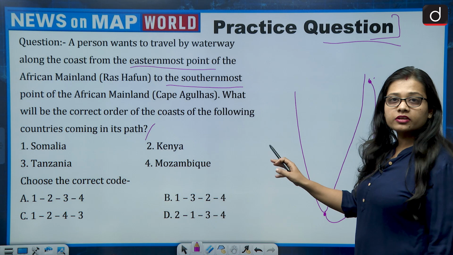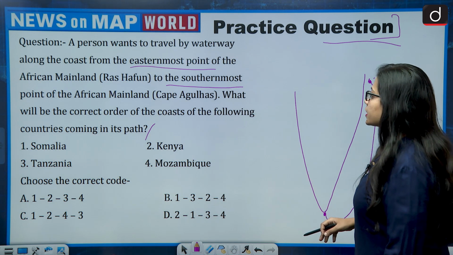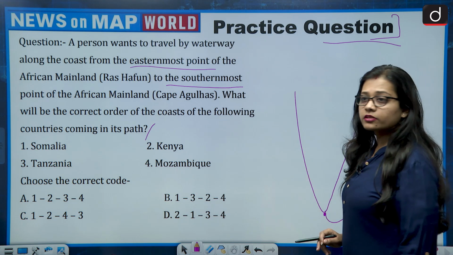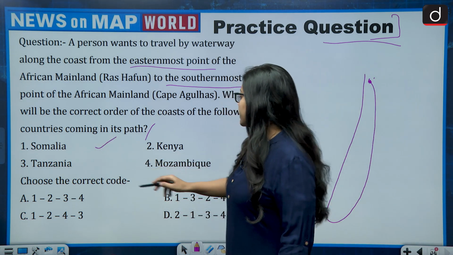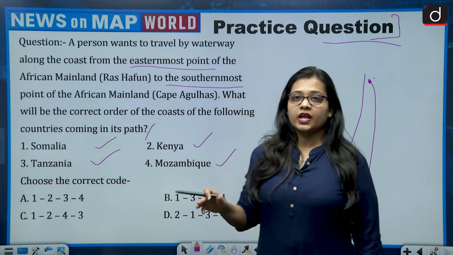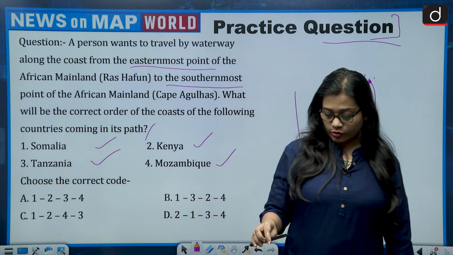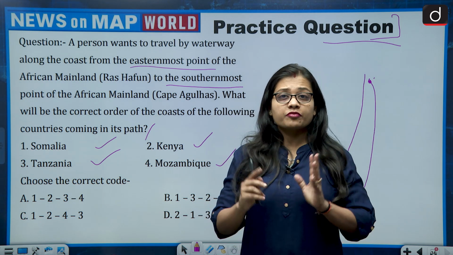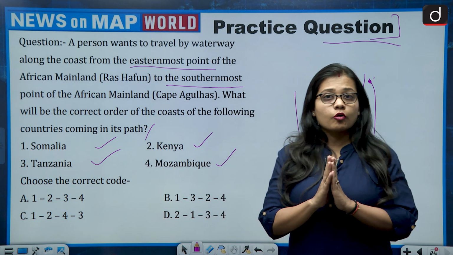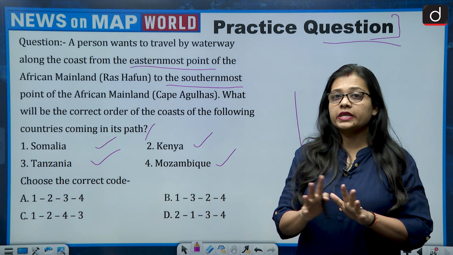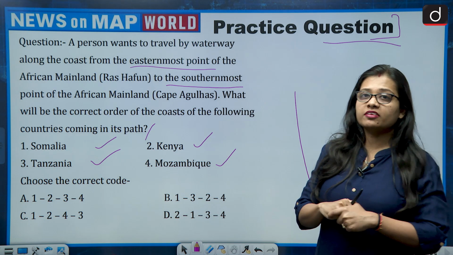then there are 4 countries given. So what will be the correct order of the coast of the following countries? The 4 countries which are given are Somalia, Kenya, Tanzania and Mozambique. I will not say that this would be a difficult question, because if you people have looked at the map of Africa carefully, as I have talked about the map of Africa in a detailed manner many a time, you people should be able to answer this question.